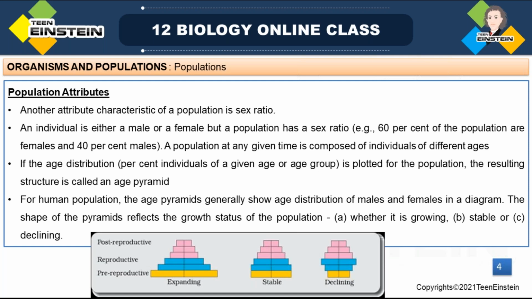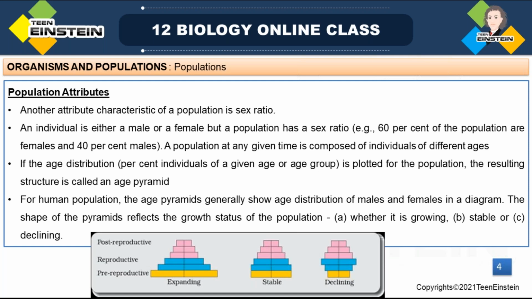You may get questions like explain different population attributes. That time you have to write each title and under that you have to explain the specific points. Just give an example. First you have to give the point, then explain it with the help of an example. Then it will be easy to understand.